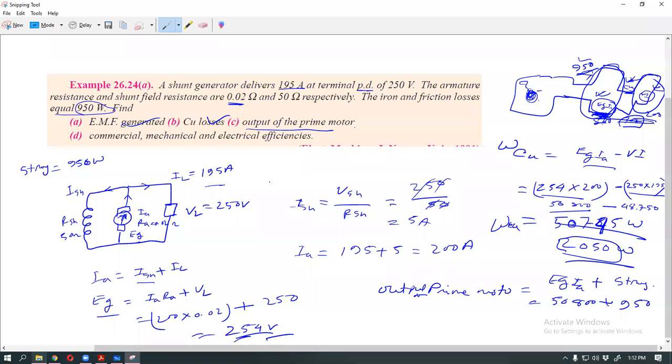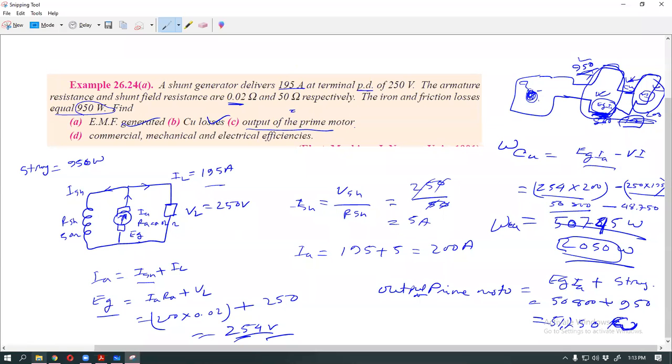So this is 51,750. So this part is complete.